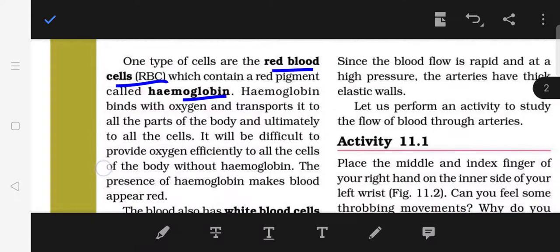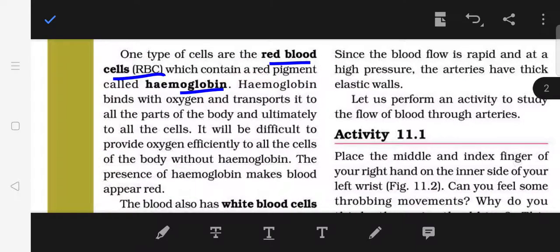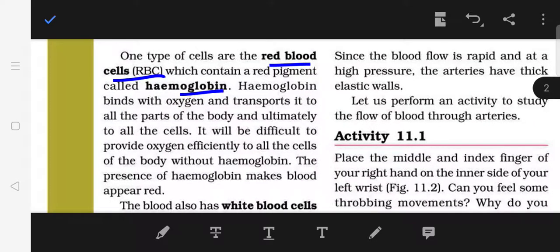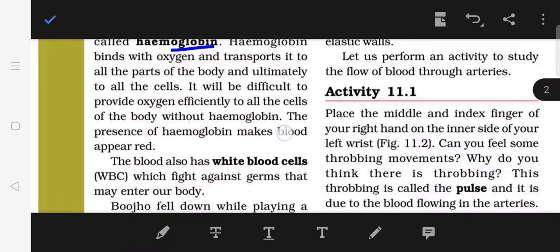So children, now you have understood that blood contains a liquid which is plasma, that contains different types of cells, out of which one type are red blood cells, which contain a red pigment called hemoglobin. It binds with oxygen and transports it to all the parts of the body and ultimately to all the cells.